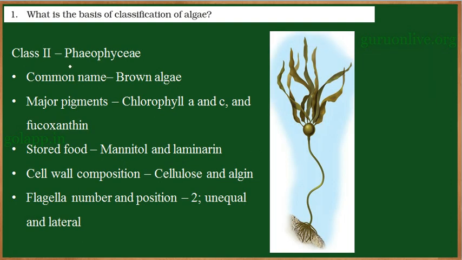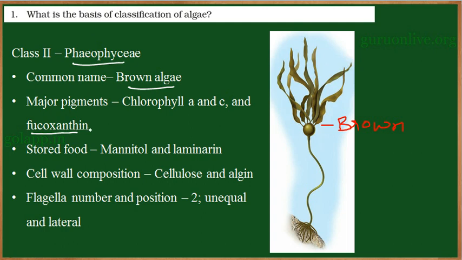Now the second class, that is Phaeophyceae. So the common name is brown algae. So students, here we can see the color of the algae is brown. It is due to the presence of the pigment fucoxanthin, a type of xanthophyll pigment which contains brown color pigments. So these pigments impart its color.